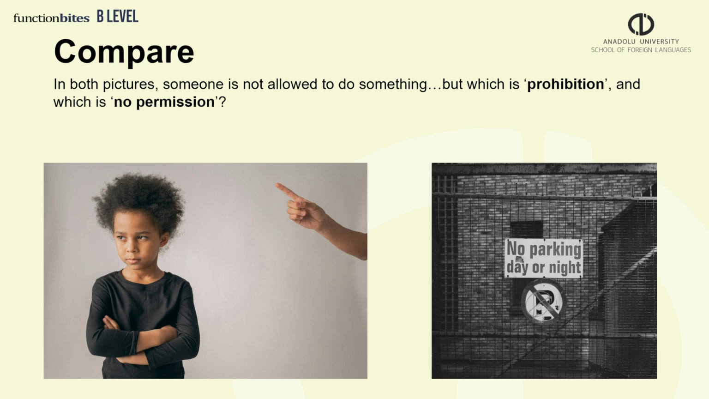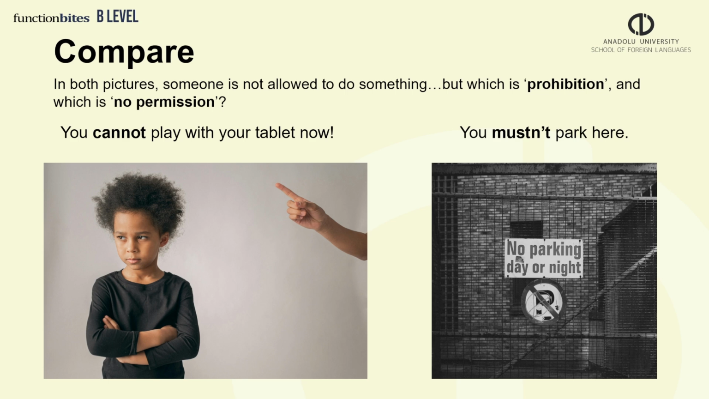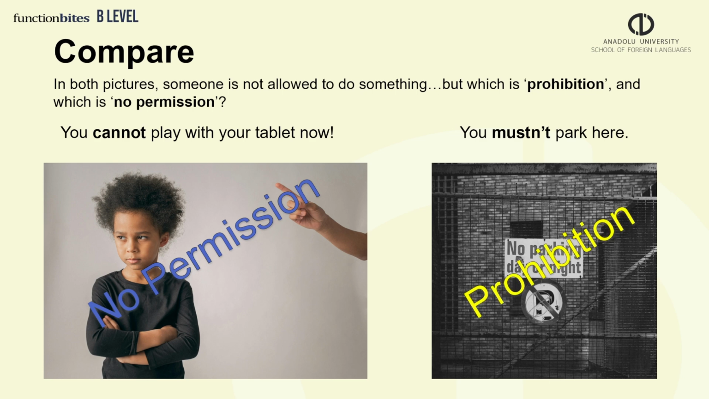Compare these two examples. In both pictures, someone is not allowed to do something. But which is prohibition and which is no permission? You cannot play with your tablet now. You mustn't park here. In the first picture, the child's mother isn't giving permission. In the second picture, it's official. There is a rule that we all must follow.